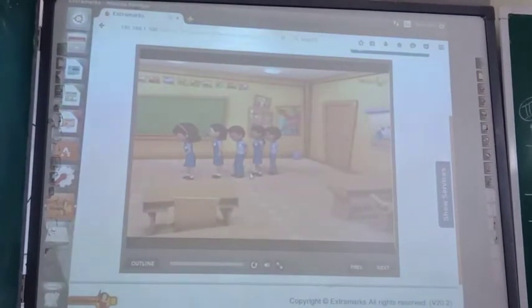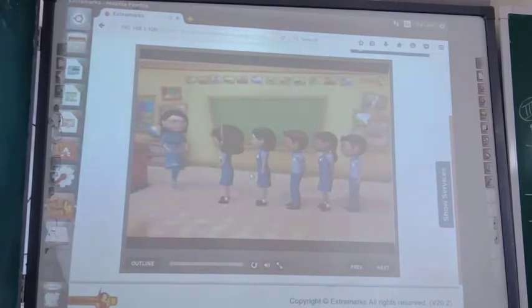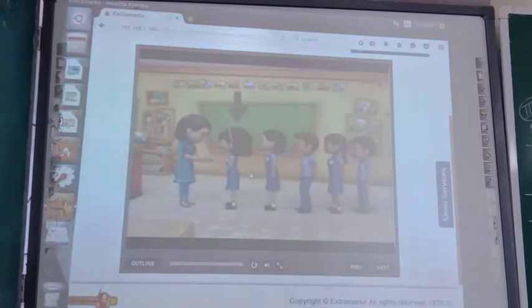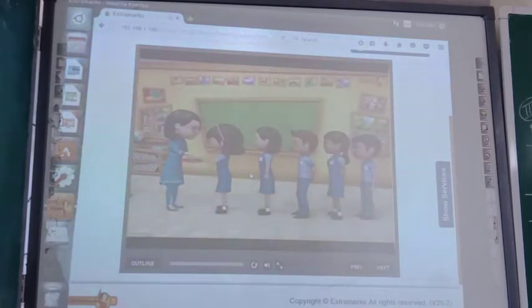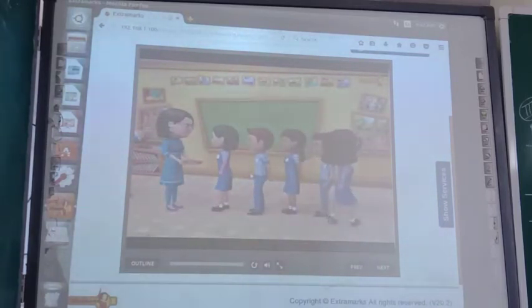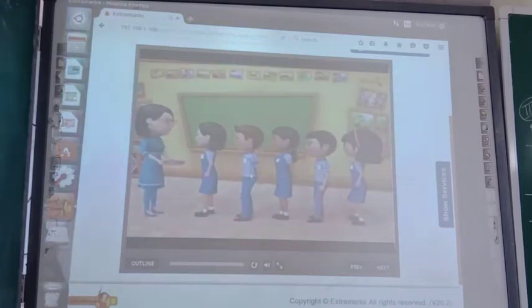Here we can see that some students are standing in a queue. The teacher wants to pass chocolates to all the students without changing her position. How will she do so? The teacher gives a chocolate to the student who is standing at the nearest position to her. After receiving the chocolate, the first student goes to the last position in the queue.